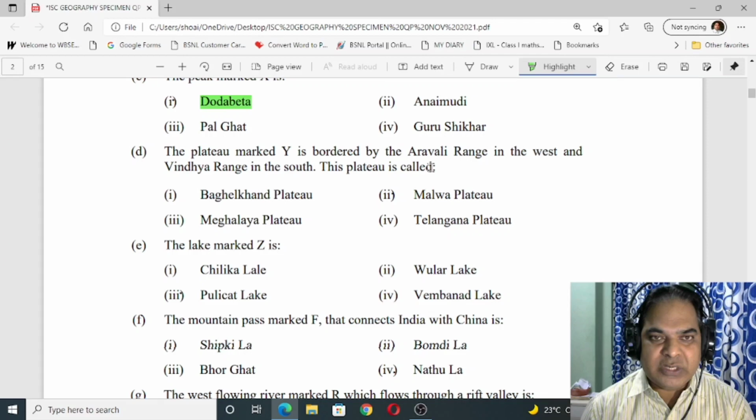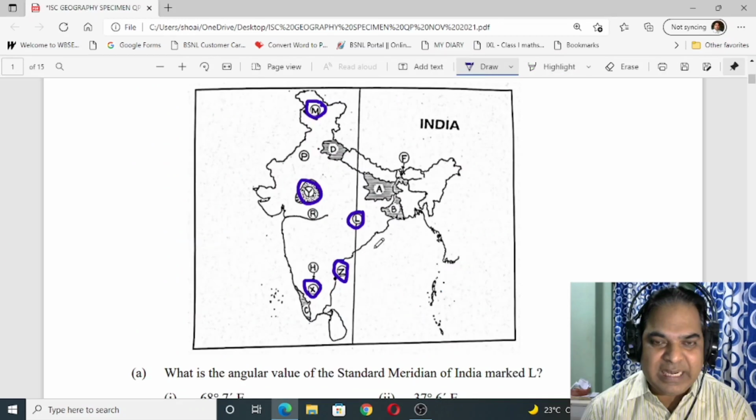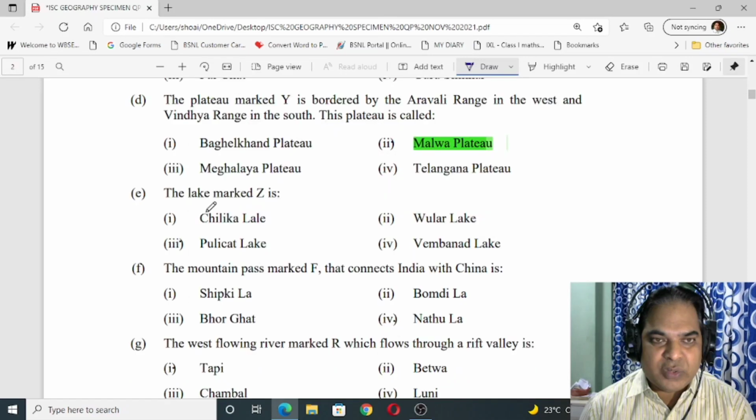Okay, number E, the lake marked Z is. So first of all let us see where the mark Z is. So you can see here Z. So this is the one. So this Z marked lake is, let us see the option. So the lake marked Z is Pulikit Lake. Okay, this is the correct answer, Pulikit Lake. Okay, so I have a reference material in front of me also, Pulikit Lake.